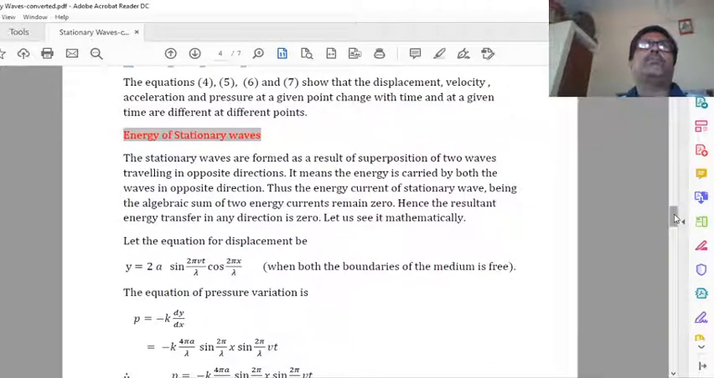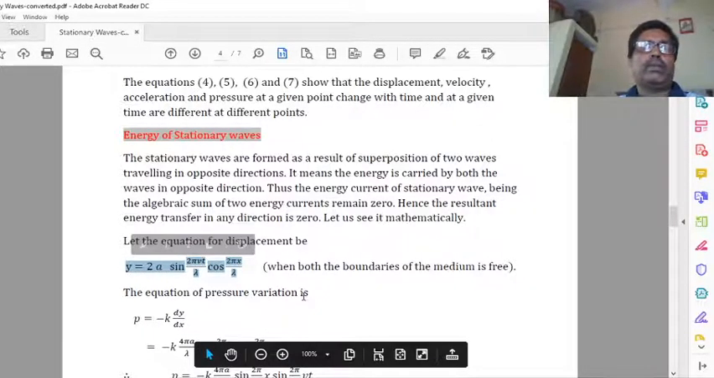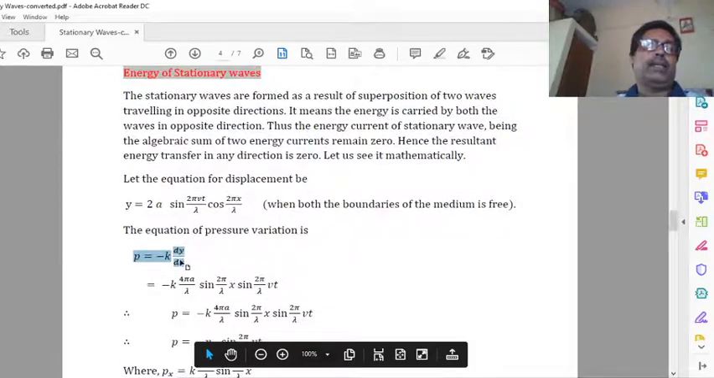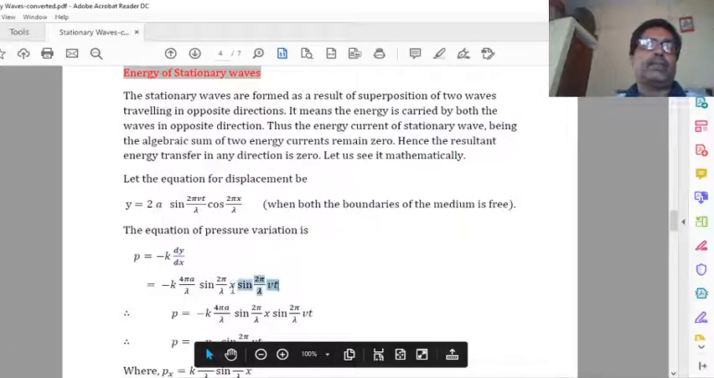Now we want to show that there is no net transfer of energy. So how to start? How to proceed? First we take the equation of displacement, y is equal to this one. The equation of pressure variation, P is equal to minus K dy by dx. And dy by dx, as I have calculated earlier, I am simply taking the value of dy by dx, that is compression or strain or pressure.